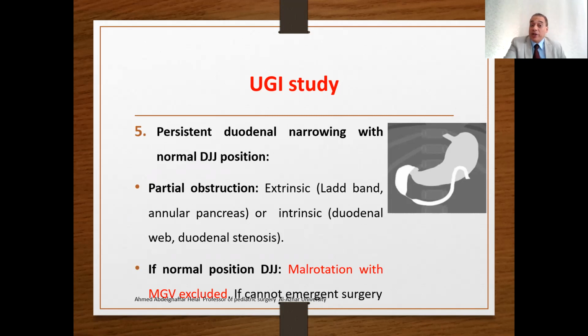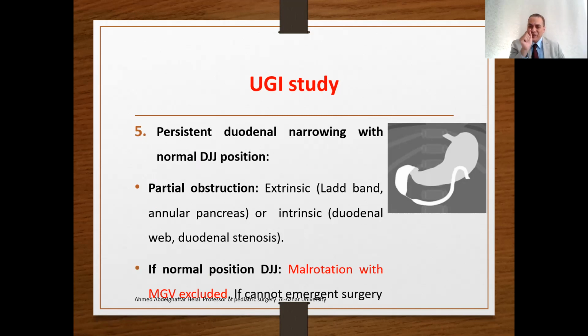Persistent duodenal narrowing with normal DJ, like this. This is a segmental narrowing of the duodenum with a normal DJ junction, indicating partial obstruction, either extrinsic compression by Ladd's bands or intrinsic by a duodenal web. However, the upper dye study cannot diagnose accurately what the causes are.